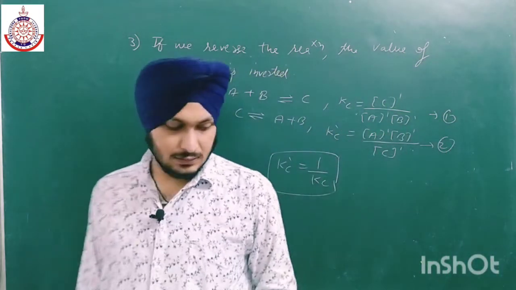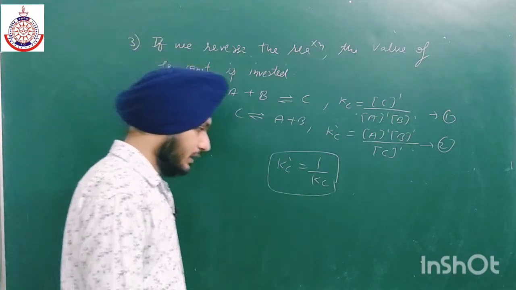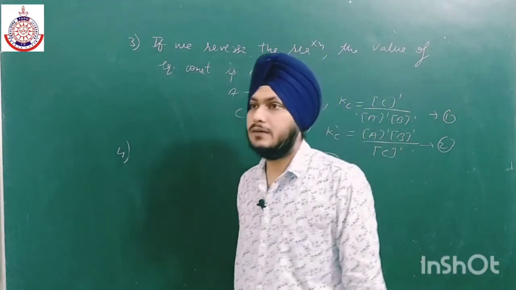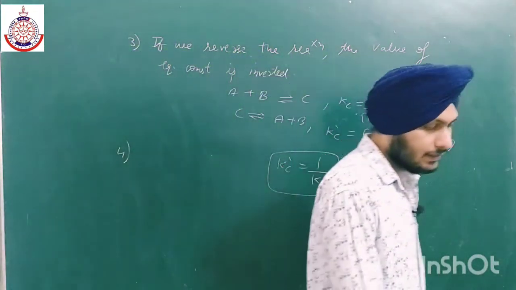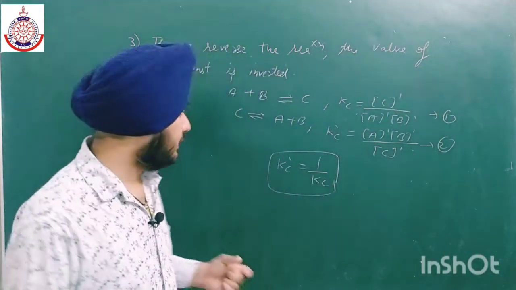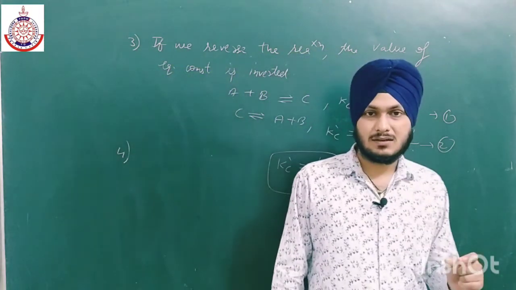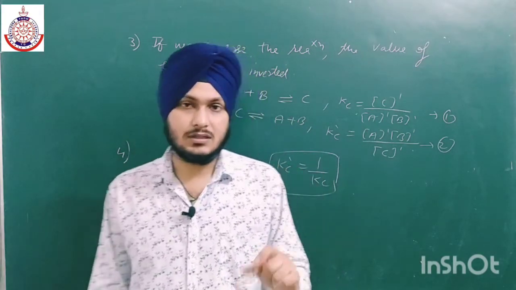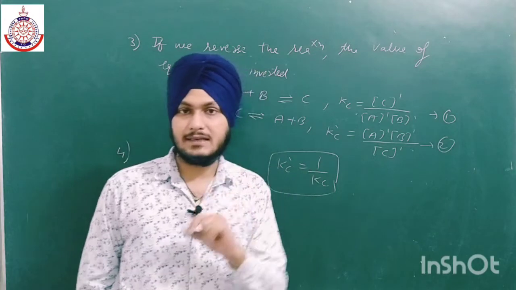Now the most important characteristic is the fourth. The fourth characteristic is most important: if we divide any equation into two parts, then the product of the equilibrium constants of these two reactions is equal to the equilibrium constant of the original reaction.